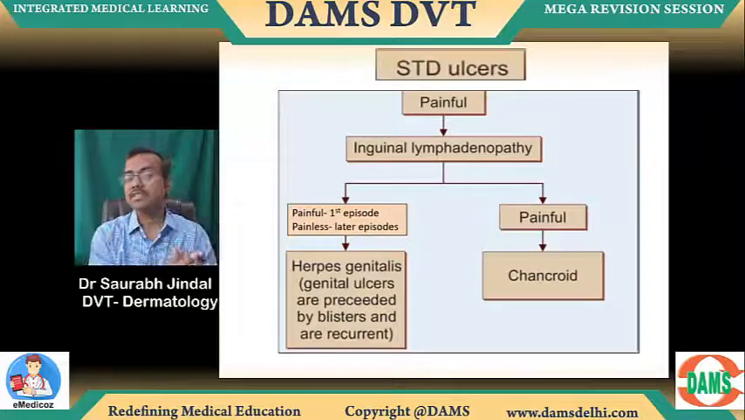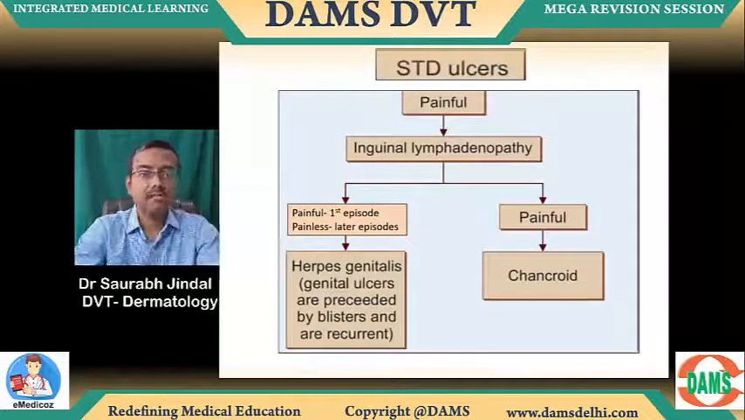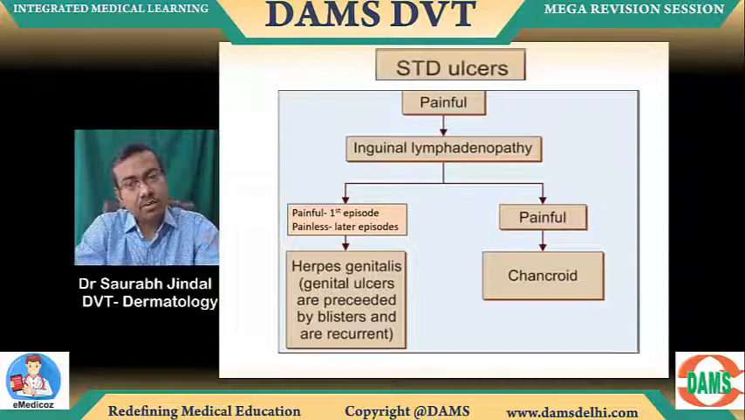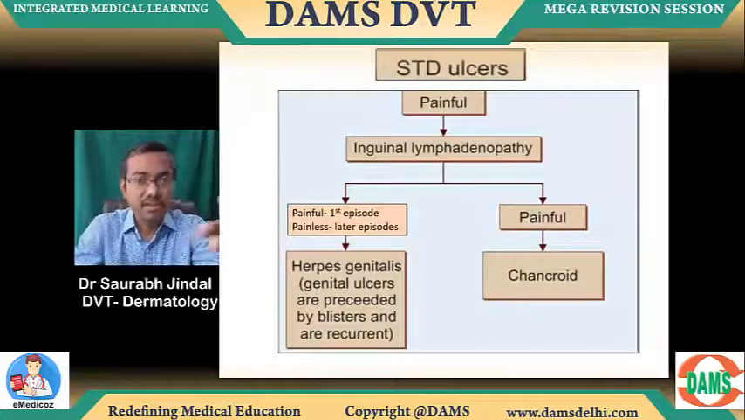Now, if the question of STD says painful ulcers, वापस फिर lymph nodes के पास देखेंगे. Now, if the lymph nodes are painful the first time and painless in the later episodes, then it's herpes. Herpes is always a recurrent disease. In herpes, the first episode of lymph node is always painful, recurrence is always painless. This is going to be genital ulcers. And most herpes genitalis ulcers are preceded by blisters.